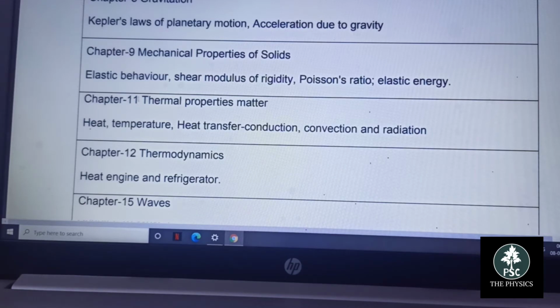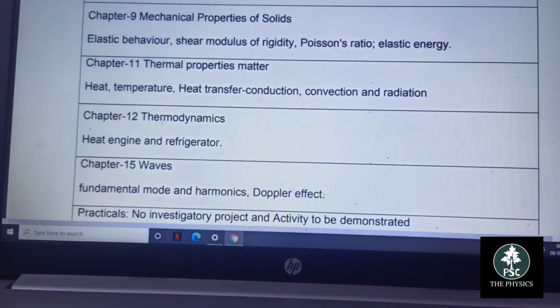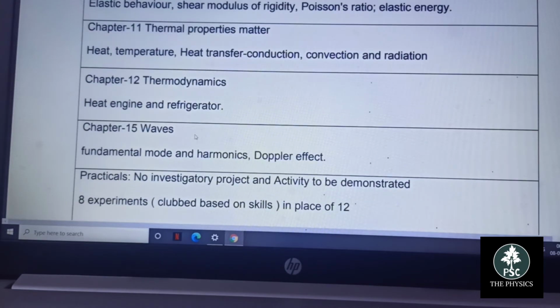For chapter 11, thermal properties of matter: heat, temperature, heat transfer, conduction, convection, radiation and all that, it is a very simple one. The deleted portion is from thermodynamics, which is better than the other topics. There is the heat engine and refrigerator portion, because the first part is related to the different thermodynamic processes and PV and PT diagram questions. The heat engine portion is not too important for JEE Main or Advanced.